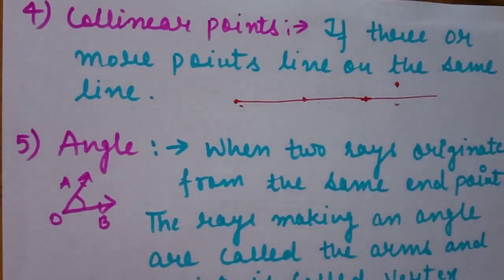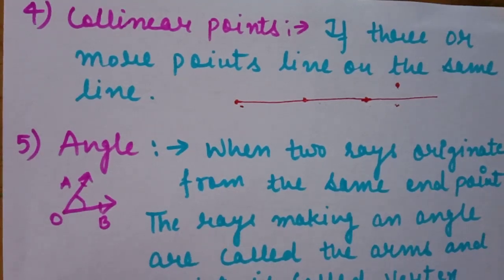It means these 4 points are non-collinear points. Collinear points means 3 or more points lie on the same straight line, then they become collinear points. If they are not lying on the same straight line, they are non-collinear points.